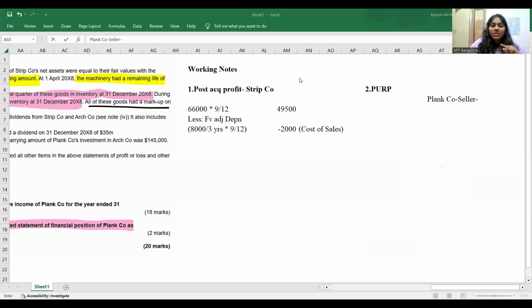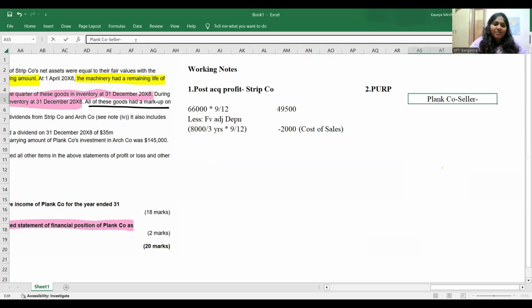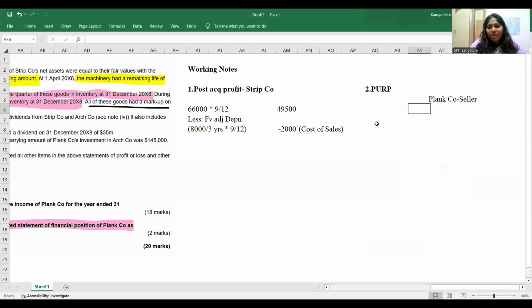Working note number 5. But is it relevant for this question? No. Why? Because we are not preparing the financial position. I don't want to know who's the seller. Even if I need to know, there is no requirement to prepare working note number 5. So if the parent company is the seller, it doesn't matter. If the subsidiary company is the seller, I have to reduce it from working note number 2, to understand how much profit should be given to NCI and how much should be added to the parent company share.